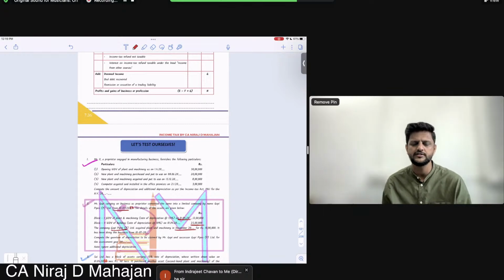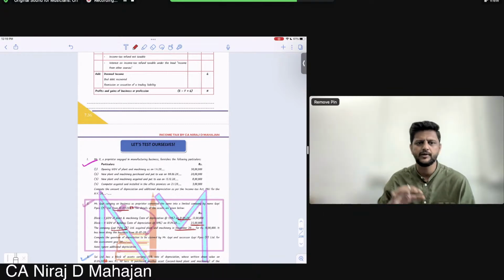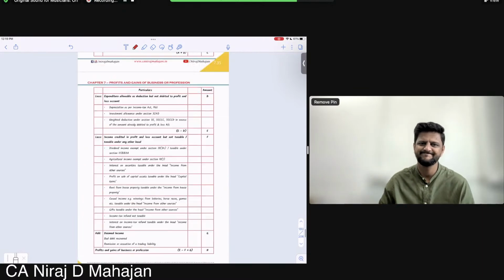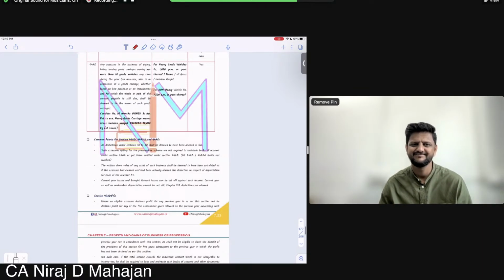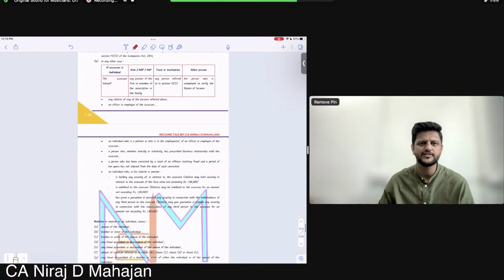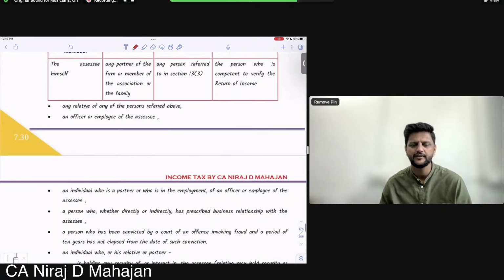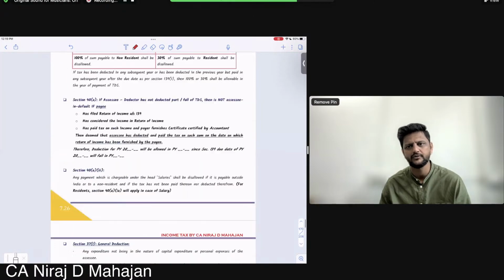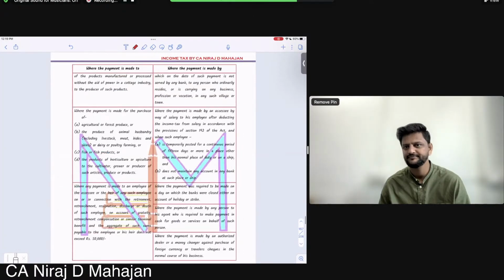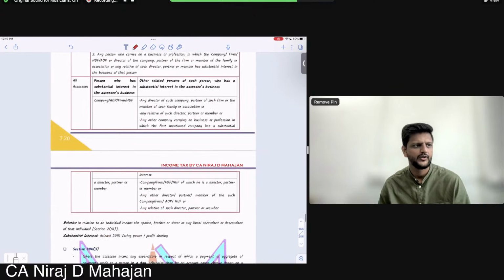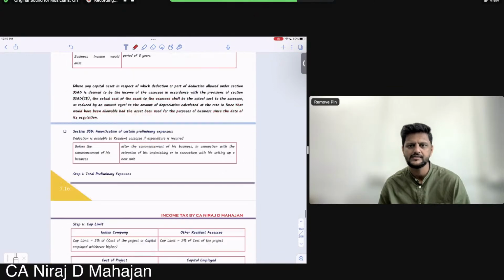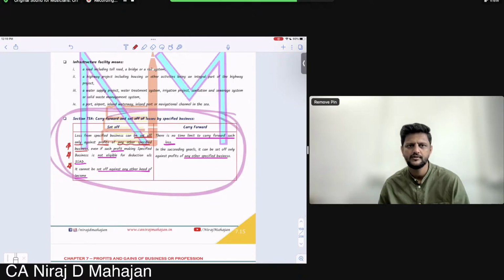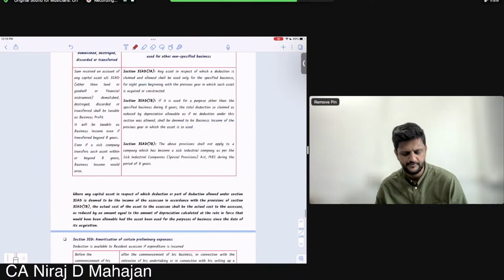What do we use to set off or amortize preliminary expenses? I'll ask you income tax law also, obviously, because you have to study everything. How can you amortize preliminary expenses?